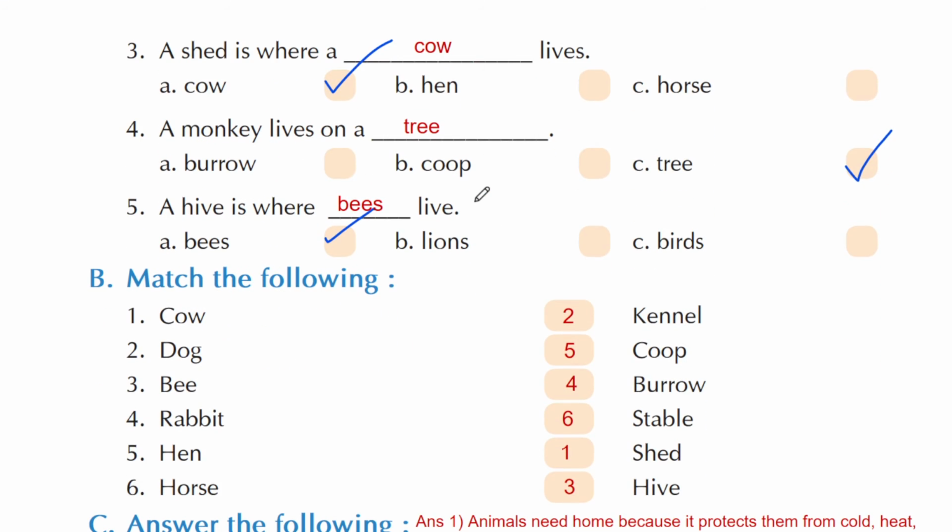Question number 3, a shed is where a dash lives. Yes, students, you are right. The correct option is option A, cow. So tick next to option A, cow. Question number 4, a monkey lives on a, and this is a very easy question, and the answer is option C, tree. So tick next to option C. And question number 5 is, a hive is where dash live. So we all know that bees live in a hive. So the correct answer is option A. So you have to tick next to option A.